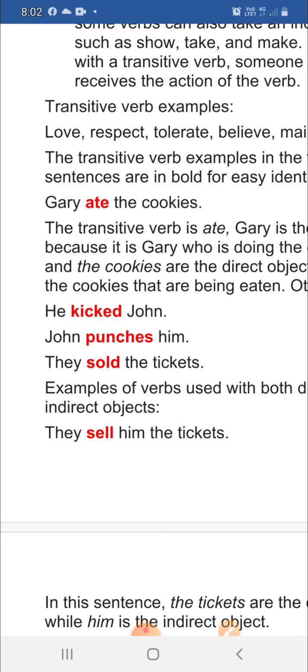They sold the tickets. They is a pronoun which is used here as the subject. Sold is the verb and tickets is the object.